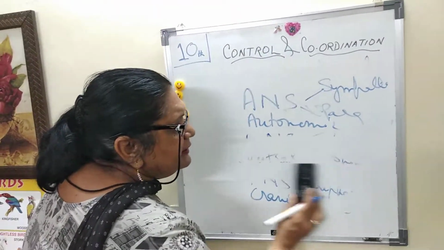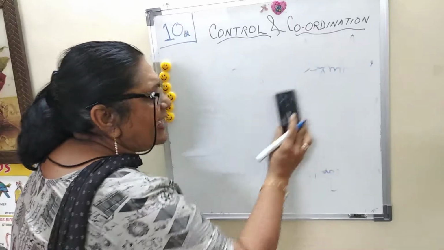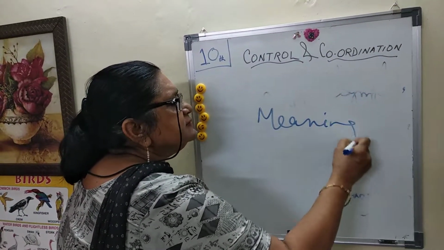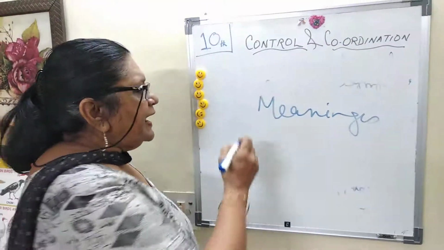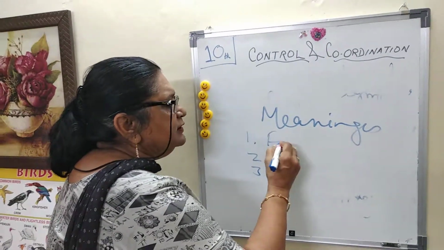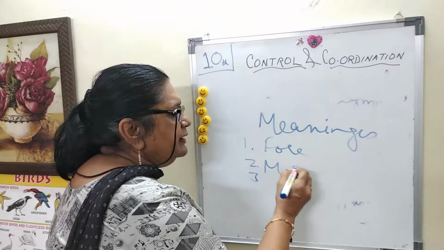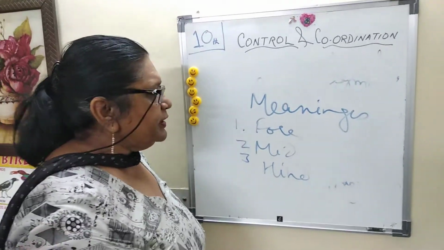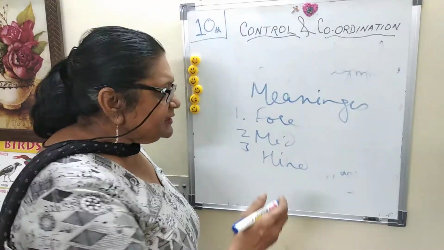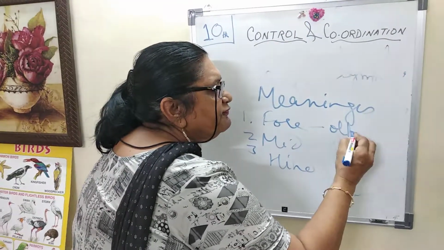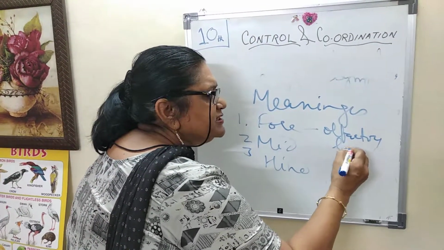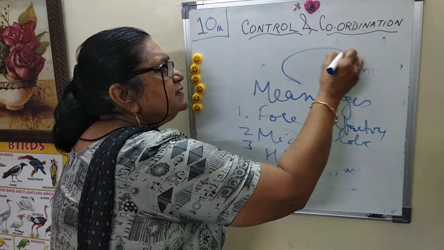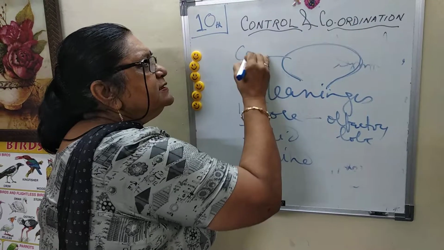Then comes the brain. The brain is the widest part, having layers called meninges, 3 layers, and it is divided into 3 parts further: forebrain, midbrain, and hindbrain, which play a very important role in our body. The forebrain further consists of the olfactory lobe, meant for smell, and the main part is called the cerebrum.